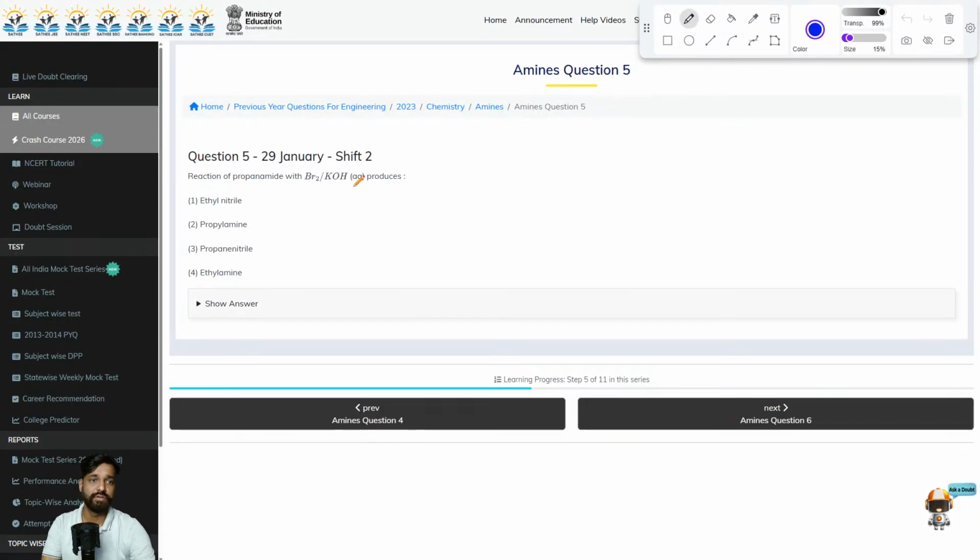In the next question, you have to say that reduction of propanamide with Br2KOH produces. So it's a very simple one. If you treat it with Br2KOH, it will result in the formation of ethanamine, right, which is C2H5NH2. Therefore, the correct answer would be Option 4. So here we have the common name ethylamine rather than the ethenamine name.